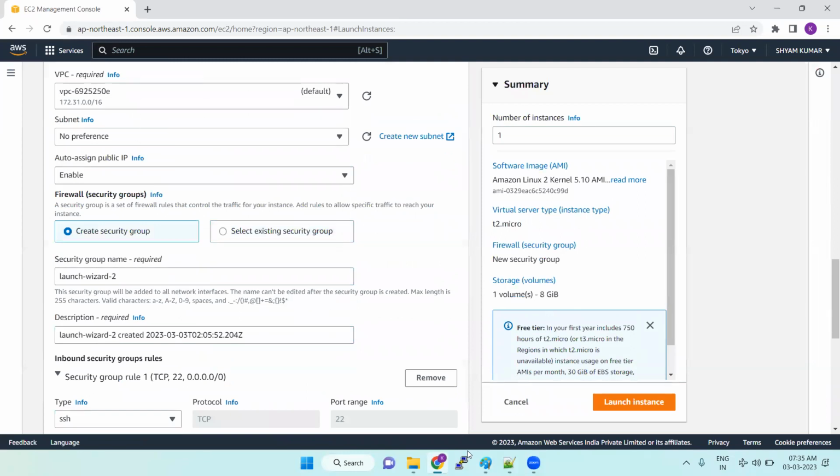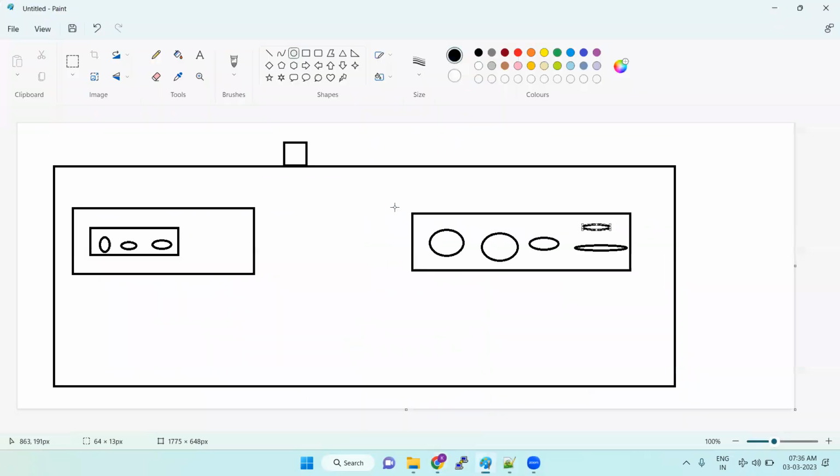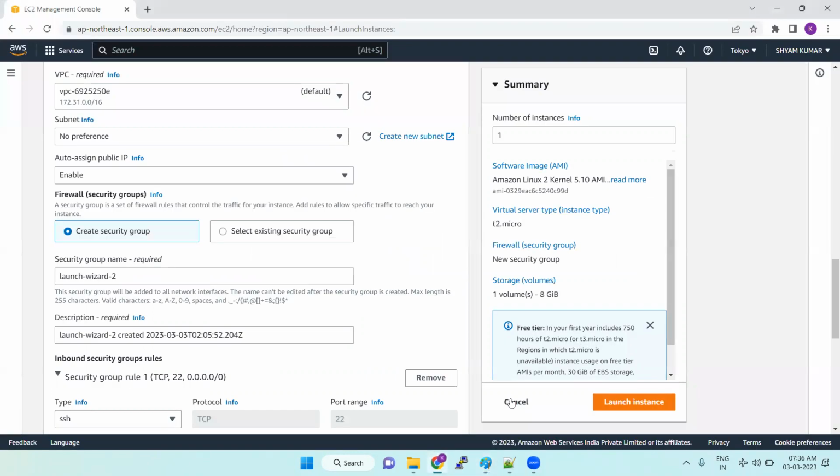Okay, so this is the way we can do it. The main network will be there, which is the VPC. Under the VPC, we have subnets. In subnets, we have availability zones. Each subnet is associated with an availability zone. So where you want to launch the server, in which availability zone you want to launch it, you can choose it. Okay, so this is the way we can launch it.